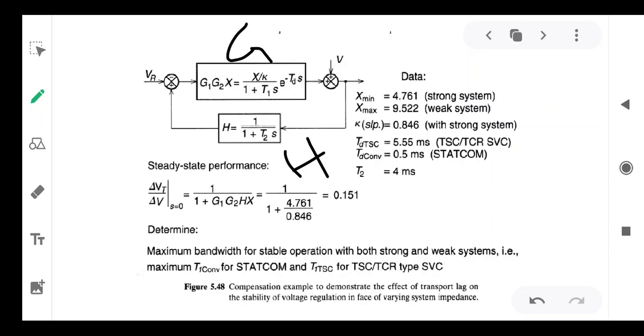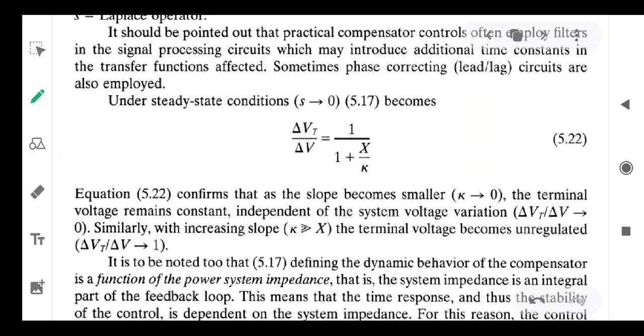Now delta Vt by delta V can be expressed like that: 1 by 1 plus x by small k, where x is the system reactance and small k is the droop. So this is the final expression: delta Vt by delta V equal to 1 by 1 plus x by small k. Therefore, the performance of the converter or SVG is based on your system reactance or system impedance X of the power system.